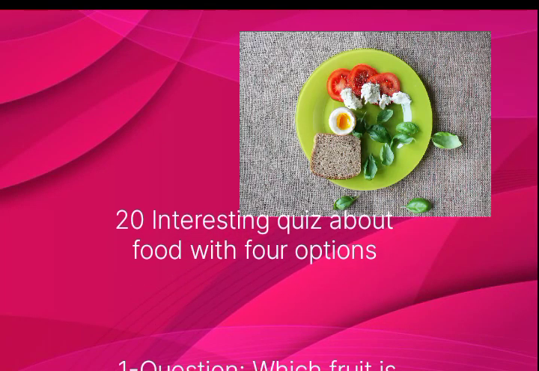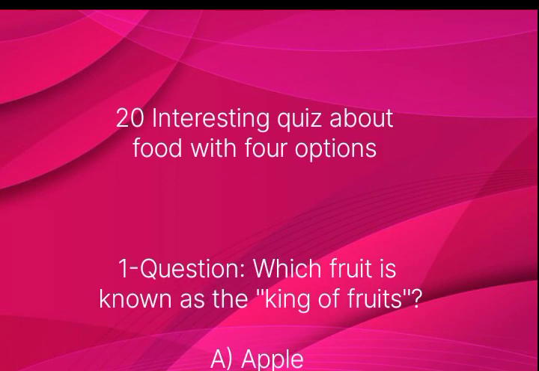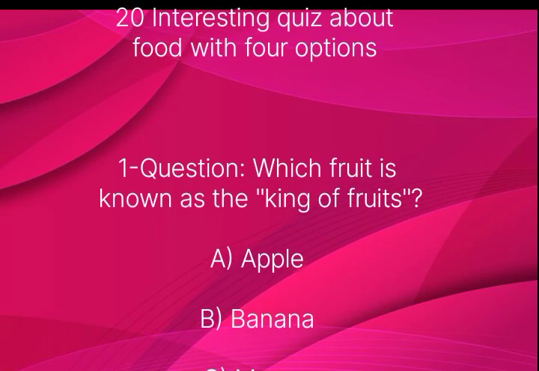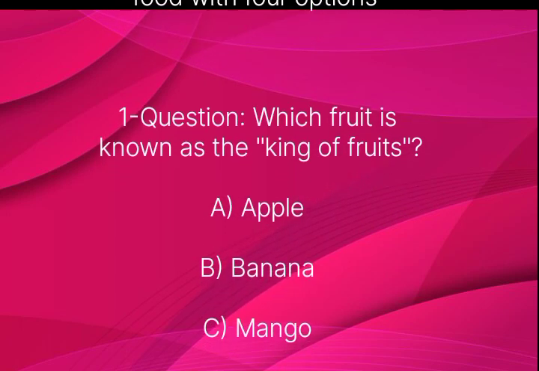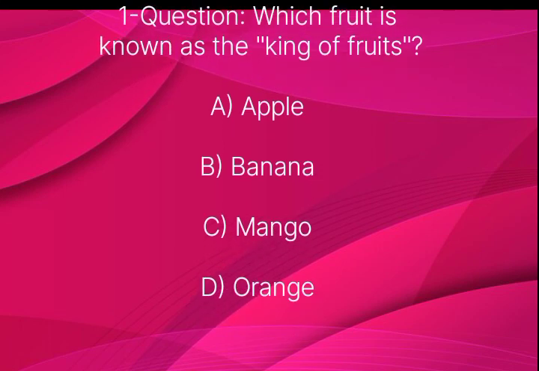20 interesting quiz about food with 4 options. Number 1. Which fruit is known as the king of fruits? Option A apple, B banana, C mango, D orange.